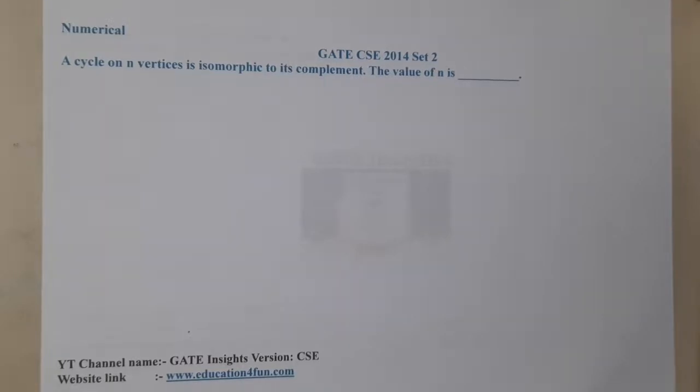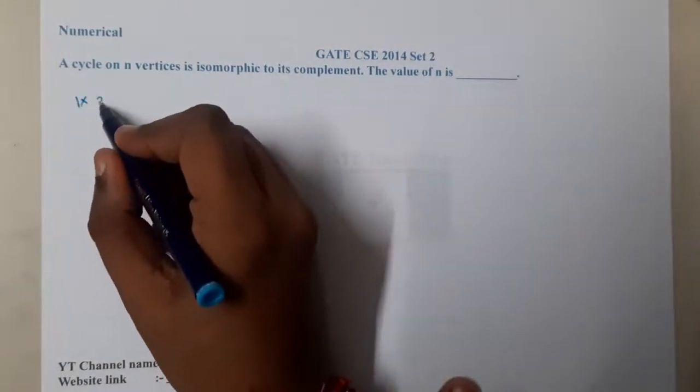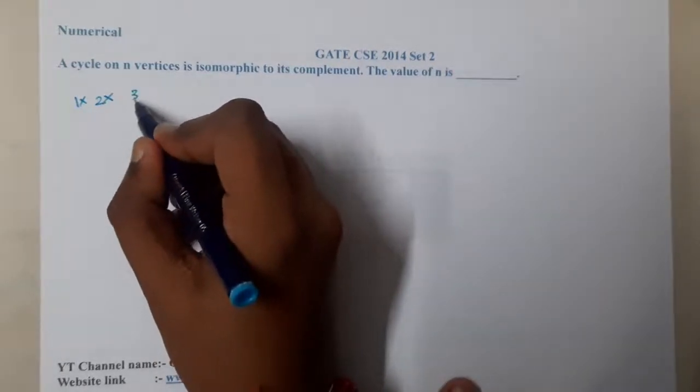This question seems to be really a different question. The best method for these types of questions will be analysis only, guys. So let us try writing some examples. If it has one vertex, it is not possible. A two-vertex cycle is not possible. From three we can start a cycle.